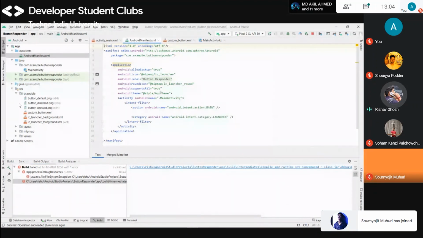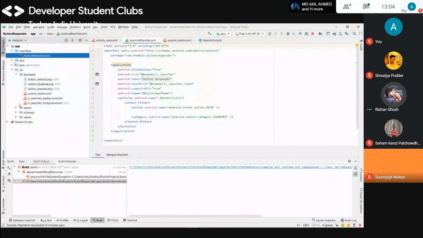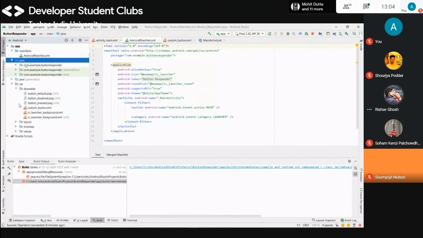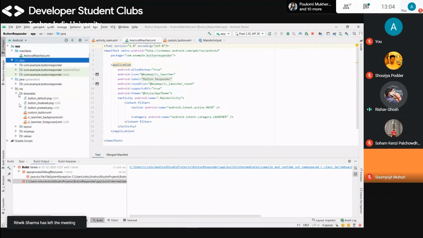Okay, and in Java section, there are many Android test files. You don't have to do anything with this and nothing with here. These files will be automatically generated. In resource, there is lots of things you have to do, like drawable. In the drawable folder, you can add the images and animations, etc. You can play video, like give a video here and code it so that if you open the tab, the video will start running from the beginning.